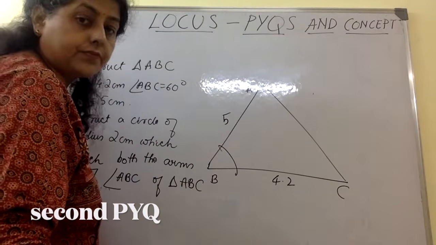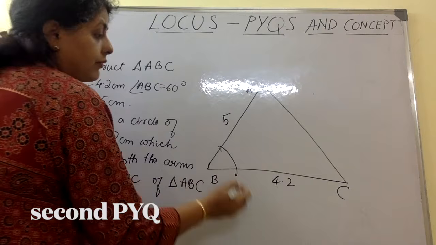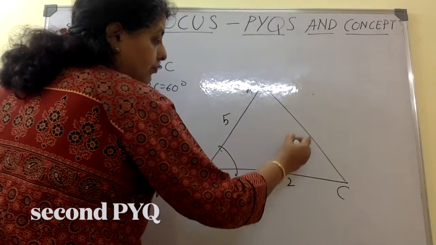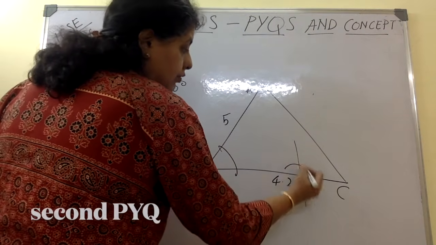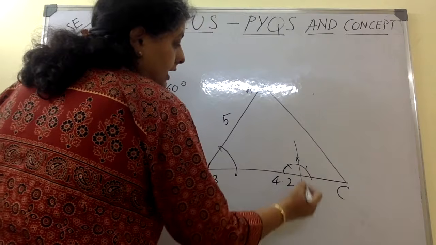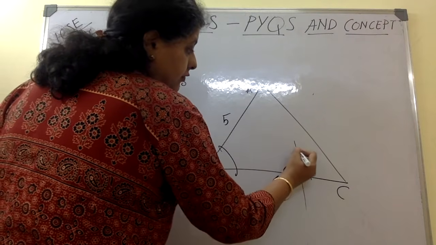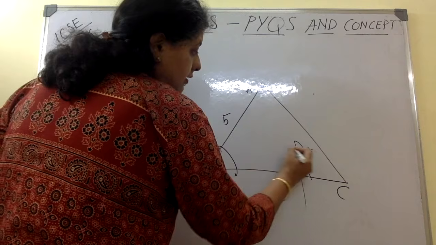What we have to do is, we'll just make somewhere one perpendicular to this line. Okay, how? This way, you know how to make it now. And we will mark 2 centimeter over here. At this point, we'll make another 90 degree.